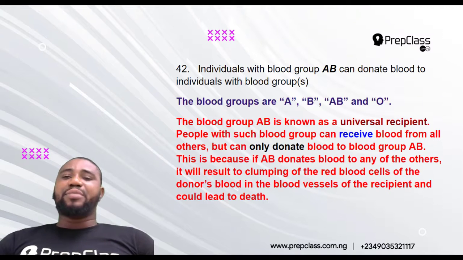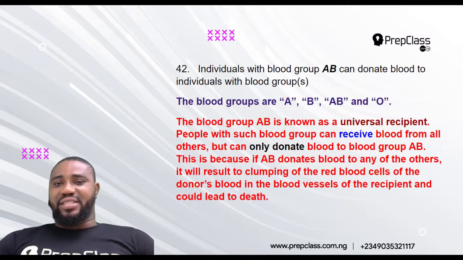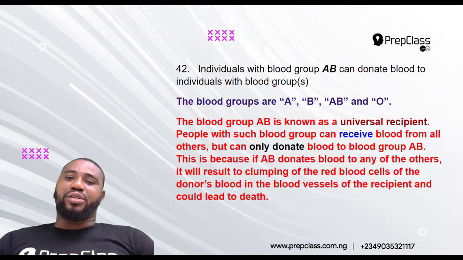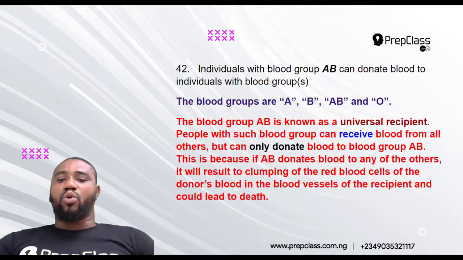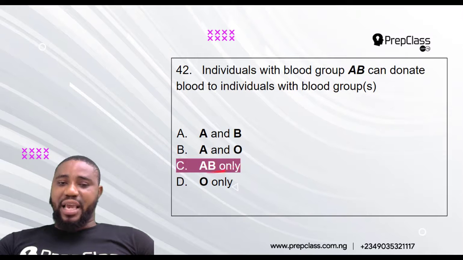So because of that, AB is what? Universal recipient. They can receive from everybody, but can only donate to AB. So the answer is AB. They can only donate to AB.